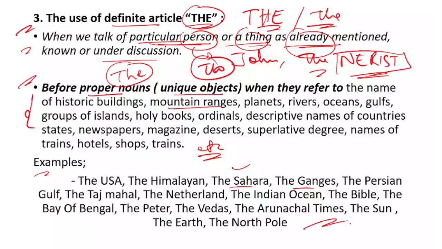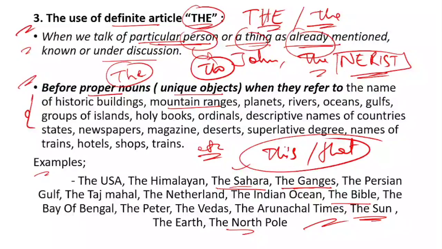Here you have observed that those are unique figures, and you can say that they have their own identity and they are specific. That's why we are using the, because there is no other word than Sahara. There is only one Sahara desert, only one Ganges, only one Bible, only one sun, and only one North Pole. Therefore we are using the. You have to be very aware where we have to use the.